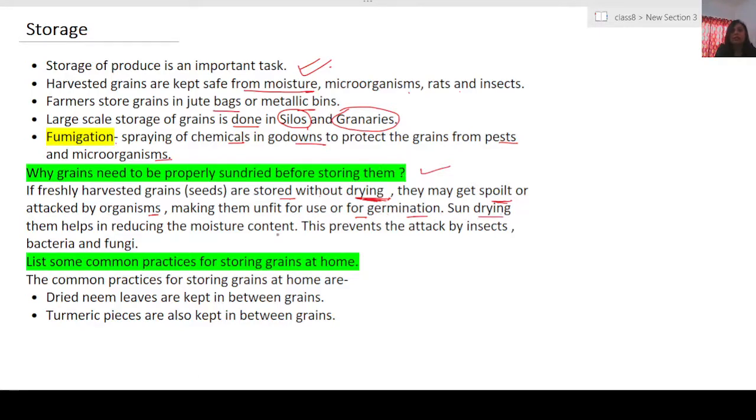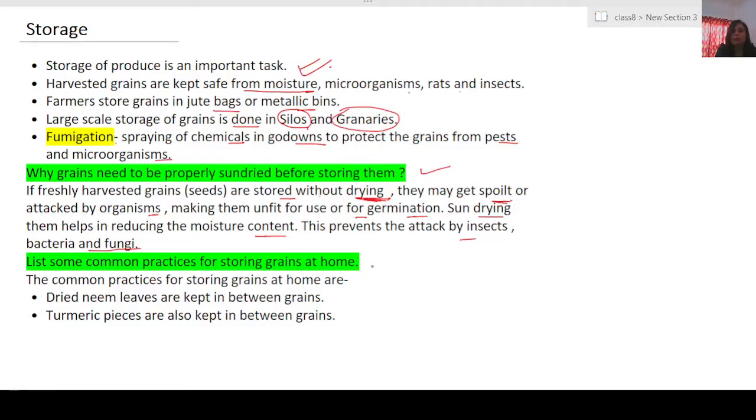Sun drying helps in reducing the moisture content, which will prevent the attack by insects and microbes like bacteria and fungi. So before storing them, we should remove a little bit of moisture from these grains by sun drying them.